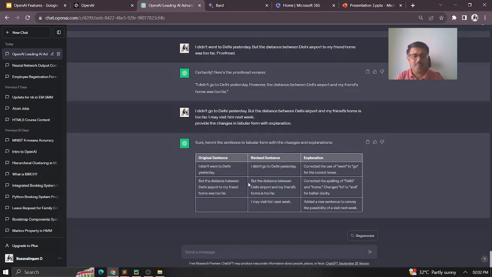Though I have given it just three simple sentences, assuming that you are writing an article or a blog, you write your text and then give it to ChatGPT to do the proofreading. Also ask it to compare the changes and give them to you, so that you know all the corrections it has made. The next time, it will be a good learning for you also. It is not that you always train your model, you can train yourself also, right?